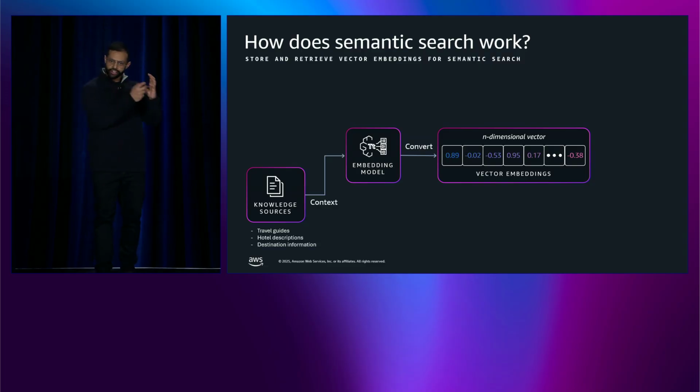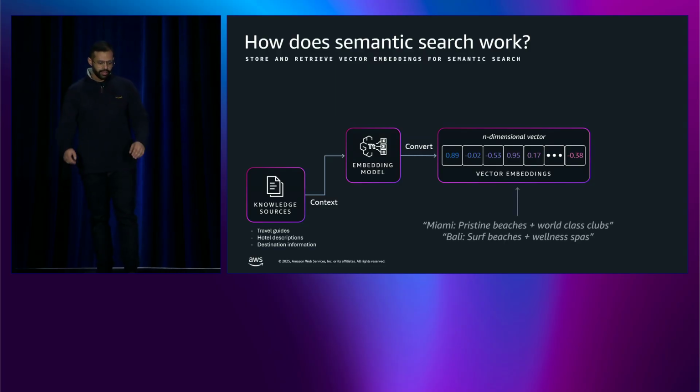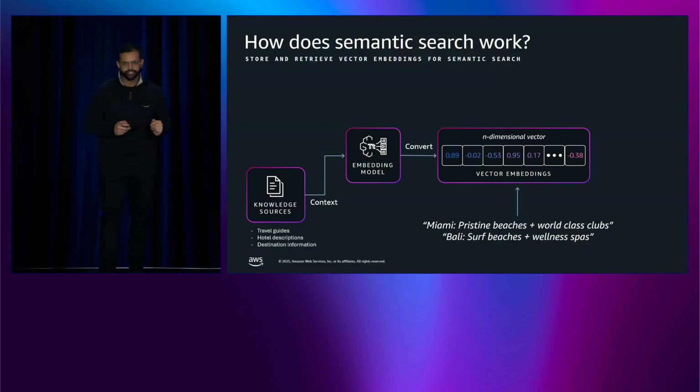Your text in those documents becomes multi-dimensional vectors, and each dimension captures semantic features. So similar concepts like beach and coast cluster together. Dissimilar concepts will stay apart. In practice, Miami's embeddings will look something like this: pristine beaches plus world-class clubs across, let's say, those 1024 dimensions. And Bali's encoding represents tropical surf beaches plus wellness spas. Both contain beach components, mind you. But then Miami leans towards this urban and nightlife theme, whereas Bali leans more towards spiritual and wellness themes.